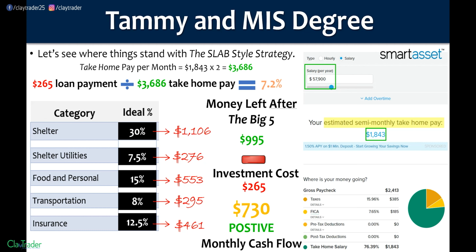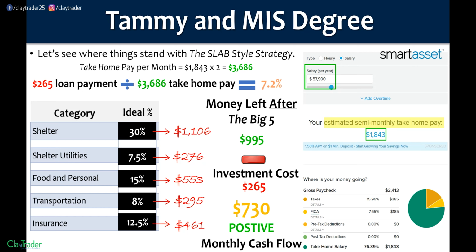And if you're single and you're about food and personal, maybe you love to eat at fine dining, but especially if you go into it with the mindset of, if I want to destroy that debt, let's say you get the food and personal category down to $400 a month. Well, there's another $153 that you could pour into this positive cash flow and then use that to inject the boot and just start crushing. So flexibility is the name of the game. And when you're looking at $730 of positive monthly cash flow, you can stomp that debt out in a hurry.